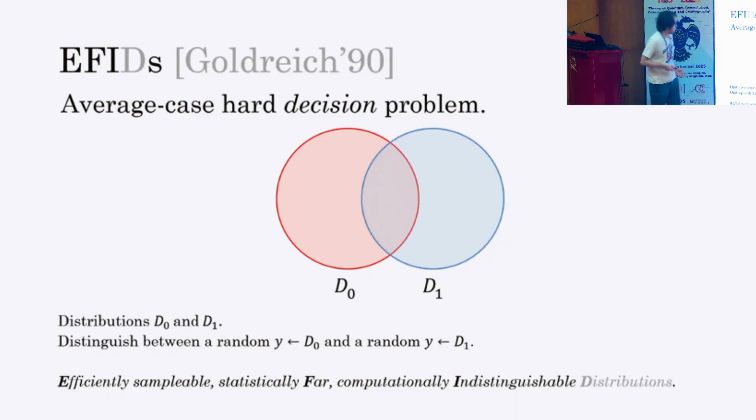So if you are given unbounded computational power, you can tell them apart. The third, I, means computationally indistinguishable, meaning that if the distinguisher is computationally bounded and has only polynomial time computation power, then it cannot distinguish D0 and D1. A pair of distributions that satisfy these three conditions are referred to as EFIDs. In this problem, we are thinking about the decision problem of distinguishing D0 and D1. So this is the basic form of an average case hard decision problem.